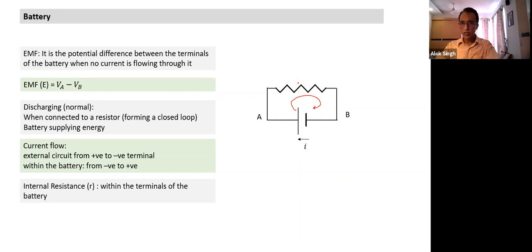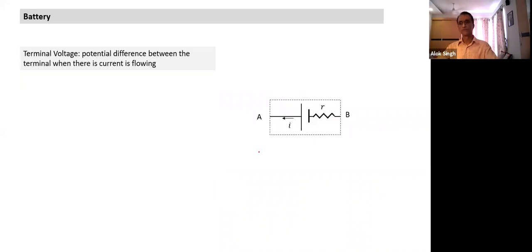That is in addition to the external resistance connected. This internal resistance changes the potential difference between terminals of the battery. That's why it differs from EMF, which is when no current is flowing. When the current starts flowing, the potential difference across terminals of the battery changes. That's what we'll see next.